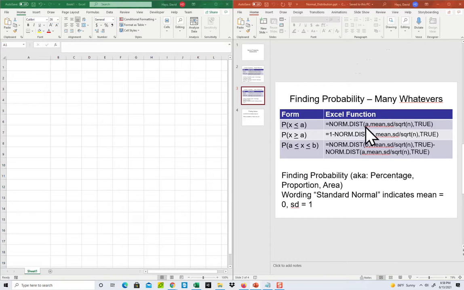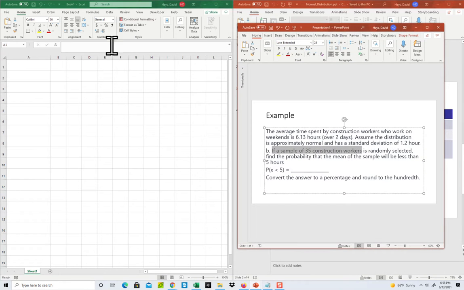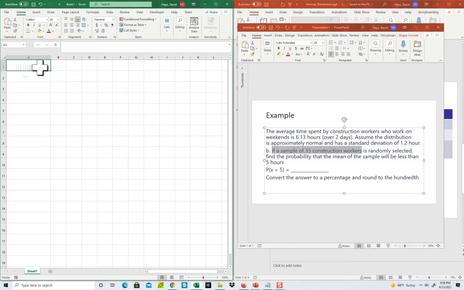So we're down here. Let's write down what we got from the problem. Average time spent by construction workers working on weekends is 6.13 hours, so mean is 6.13. My standard deviation is 1.2. N is 35 because we got 35 construction workers.